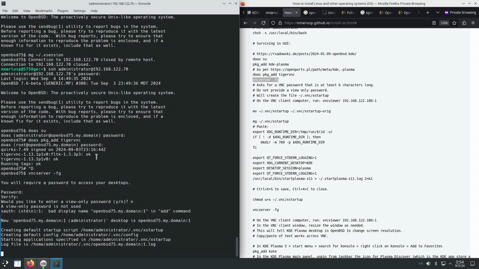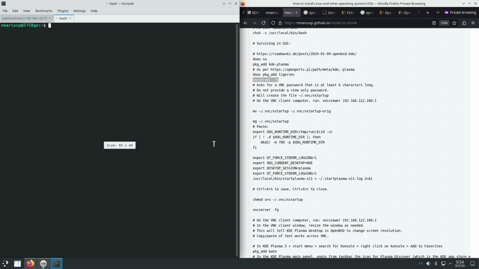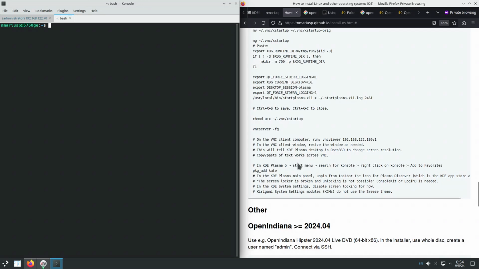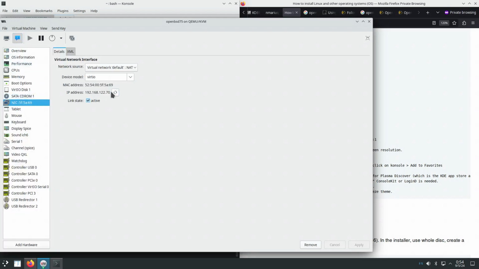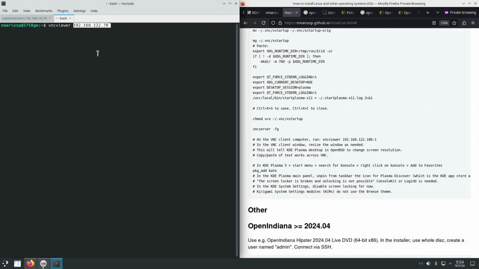And now I'm going to connect from my host machine, the one that hosts the virtual machine. I'm going to connect to the virtual machine. And this is the way I'm going to do it. So VNC viewer, the IPv4 address of the virtual machine. And then the screen one.